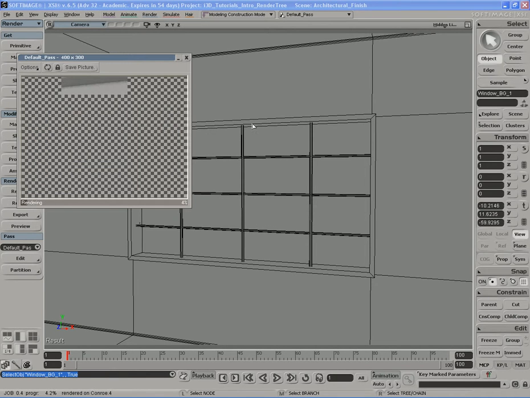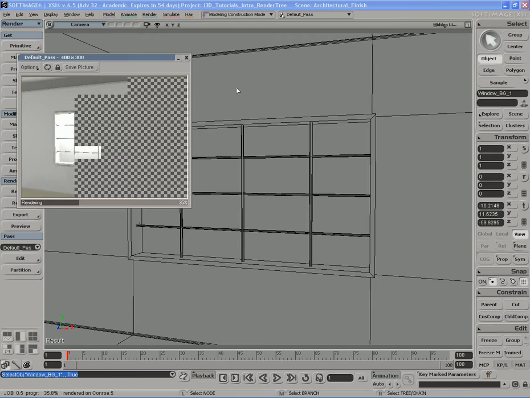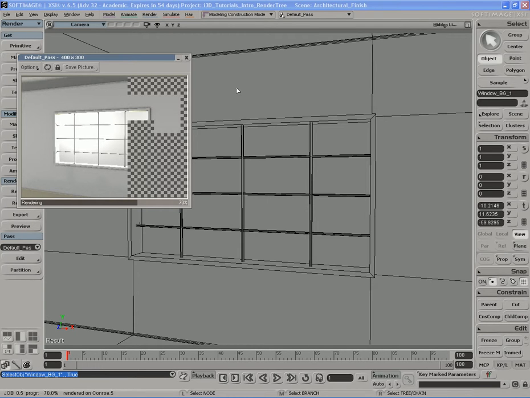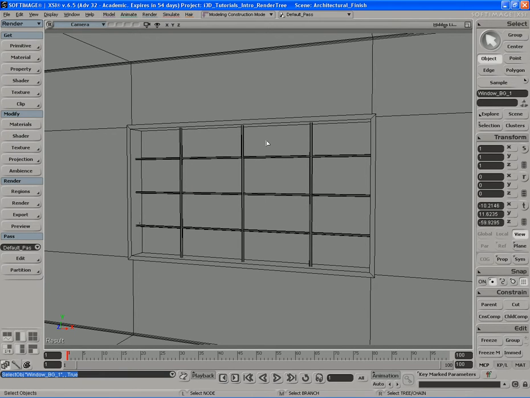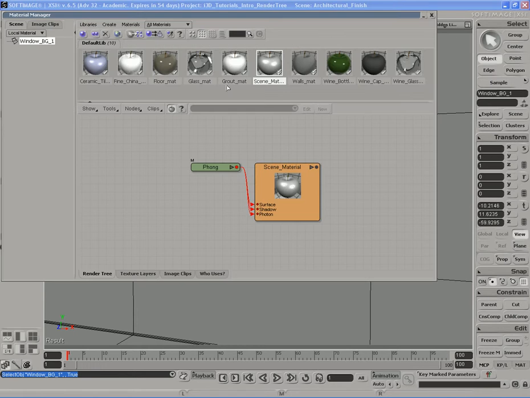If we do a render region of this, the walls look better, the floor is looking better, everything's looking better. It's not totally blown out and crazy, but the outside of the window doesn't look too good. So all we need to do is place a background image. So I'll click here to select the windows, because there's actually a plane, a 2D grid that's placed outside the windows, almost like a big old piece of cardboard that someone stuck on the outside of the window, and it's facing towards us. So let's open up the material manager here, and we're going to create a window background material.